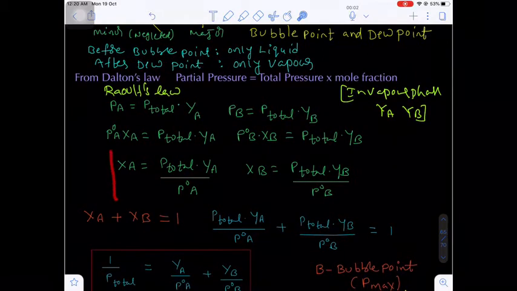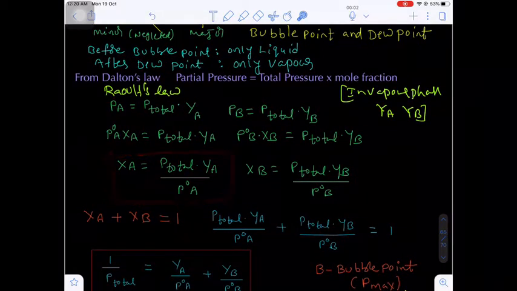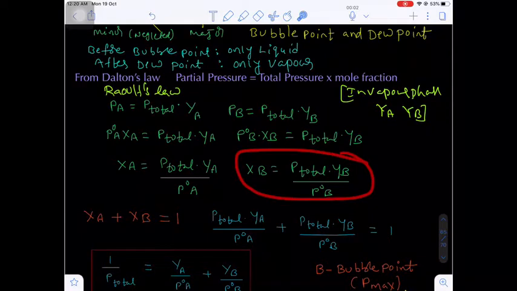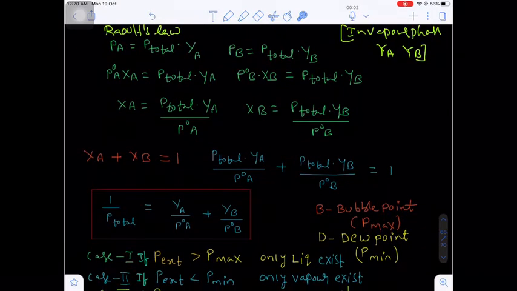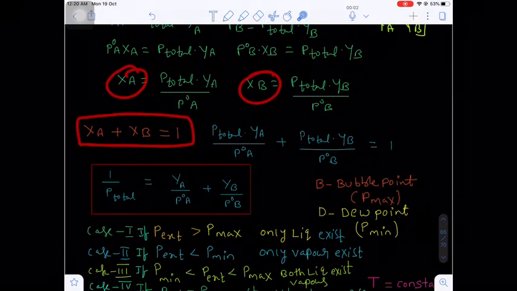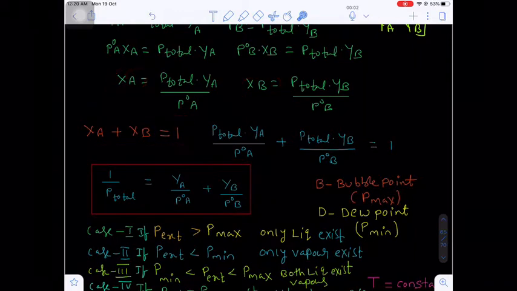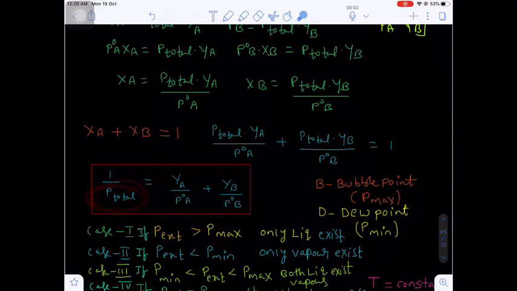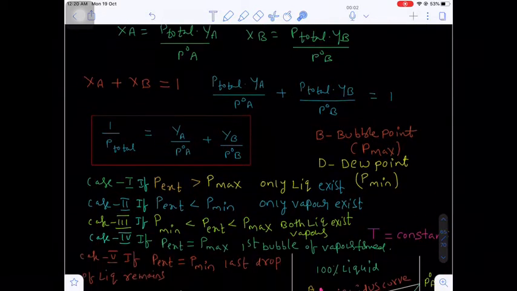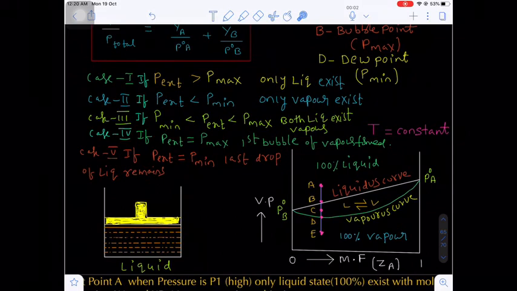Now from here, XA is equal to P total into Ya by P naught A and XB equals P total into Yb by P naught B. We know XA plus XB equals unity. With the help of this we can derive 1 by P total equals Ya by P naught A plus Yb by P naught B. Are you getting my point? Here P total is the total pressure, where Ya, Yb are the mole fractions of the components in the vapor phase, and P naught A, P naught B are the vapor pressures of pure components A and B. Now here the graph is there.